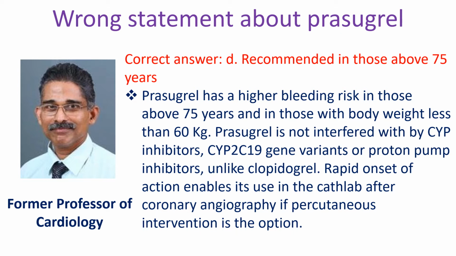Prasugrel has a higher bleeding risk in those above 75 years and in those with body weight less than 60 kg. Prasugrel is not interfered with by CYP inhibitors, CYP2C19 gene variants, or proton pump inhibitors, unlike clopidogrel.